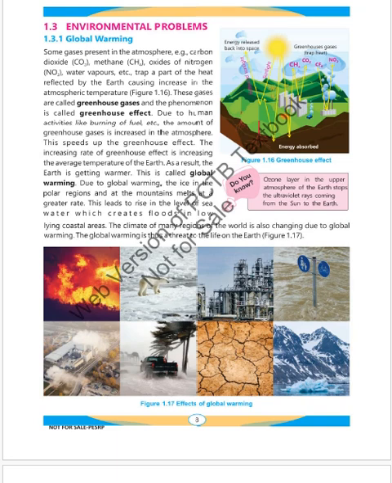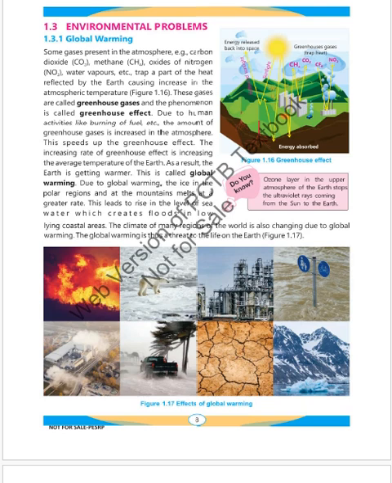Environmental problem: global warming. Some gases present in the atmosphere, that is carbon dioxide, methane, nitrous oxide, and water vapors, trap a part of the heat reflected by the earth, causing an increase in the atmospheric temperature. These gases are called greenhouse gases, and the phenomenon is called the greenhouse effect. Due to human activities like burning of fuels, the amount of greenhouse gases is increased in the atmosphere. This speeds up the greenhouse effect. The increasing rate of greenhouse effect is increasing the average temperature of the earth. As a result, earth is getting warmer. This is called global warming.